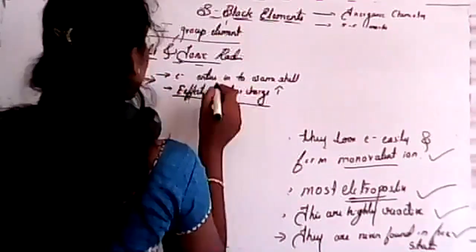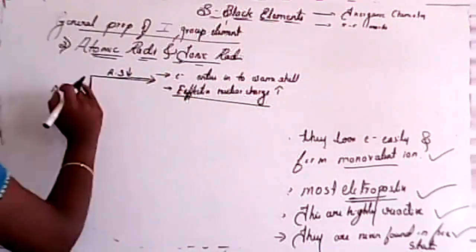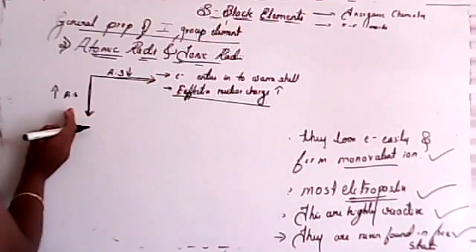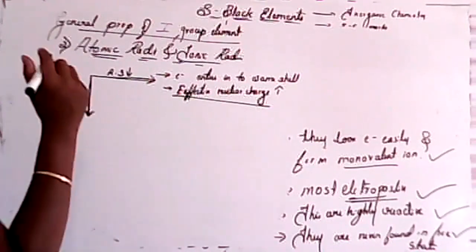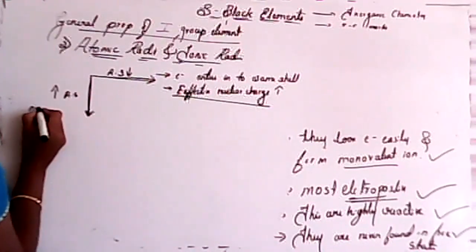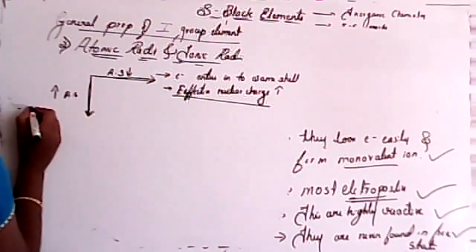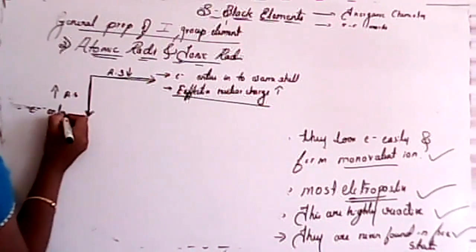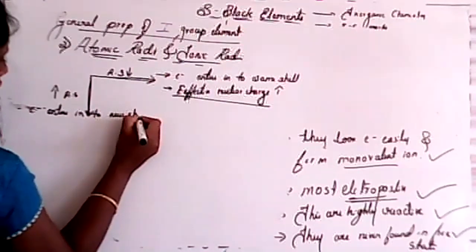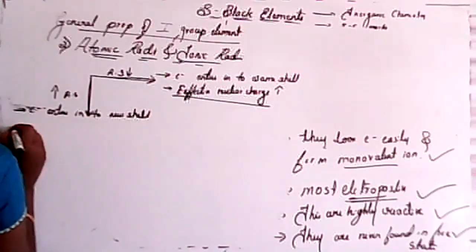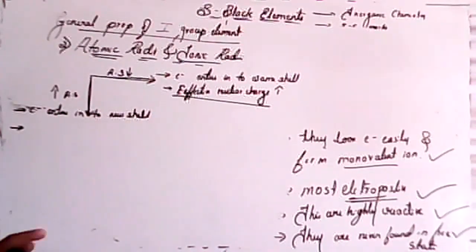So these two are the reasons for this one. Now what is the reason for this one? Why does atomic size increase? Yes, in this case, electrons enter into a new shell.